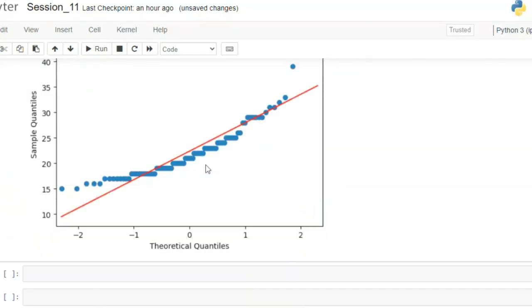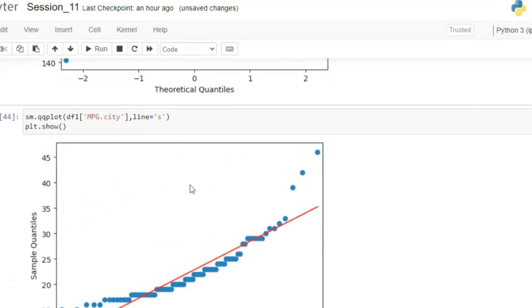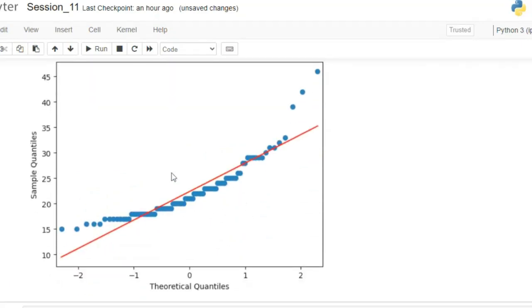This data is somewhat different from our other data. It is slightly away from the mean, but again most of the data points are present on this main line, or mean line.